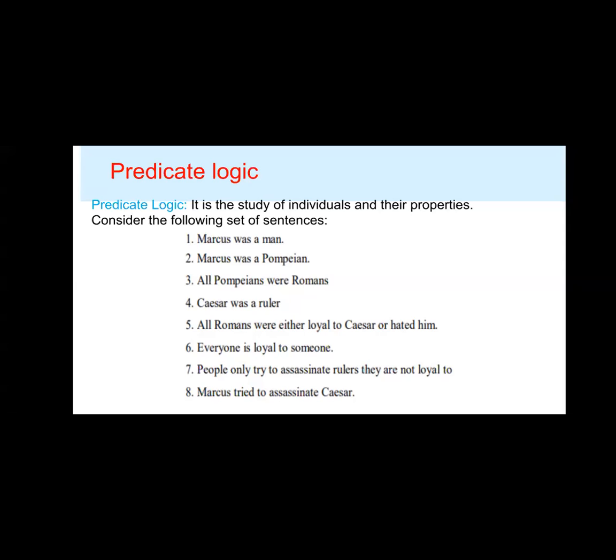It is the study of individuals and their properties. That is called predicate. Predicate logic is the study of individuals and their properties. For example, consider the following set of sentences.